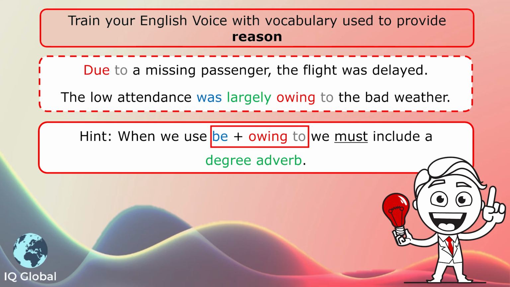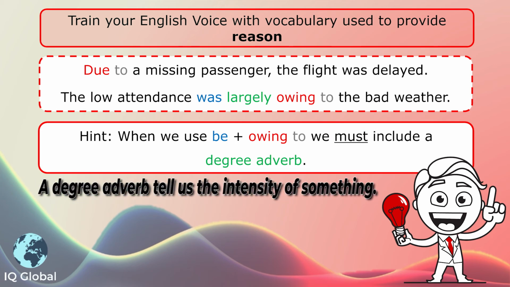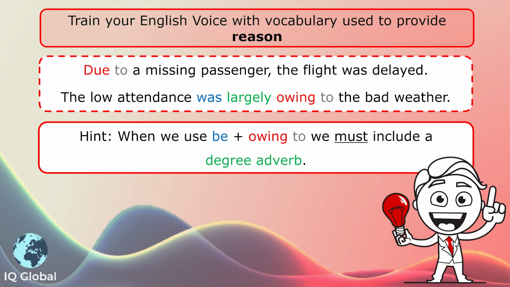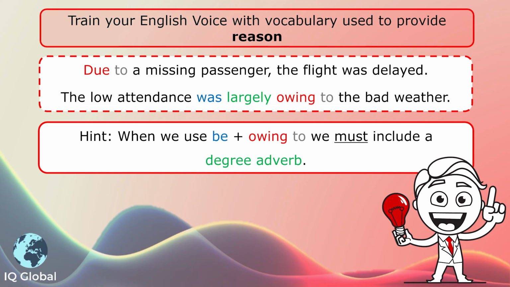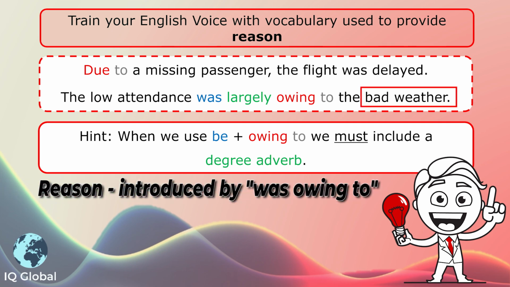Now, if we're using owing to, we need to remember that we must include a degree adverb. A degree adverb tells us the intensity of something. So let's look at an example of this. The low attendance was largely owing to the bad weather. The degree adverb is largely. What's the situation? That there was a low attendance. The reason? Because there was bad weather.